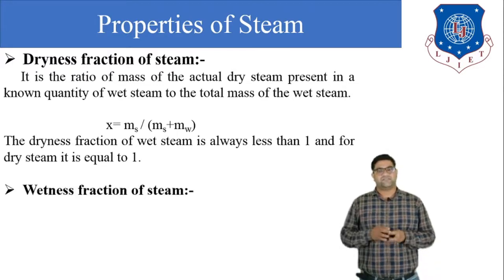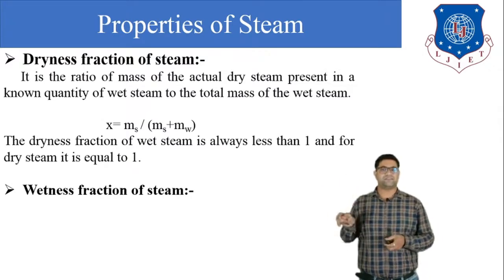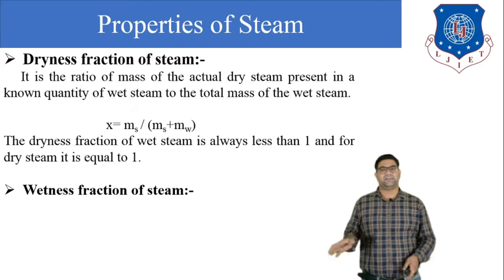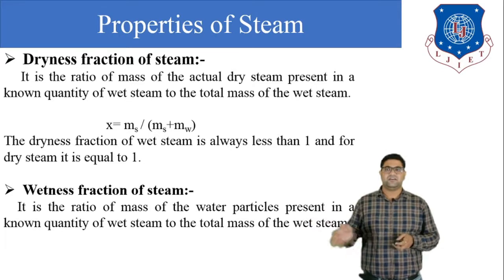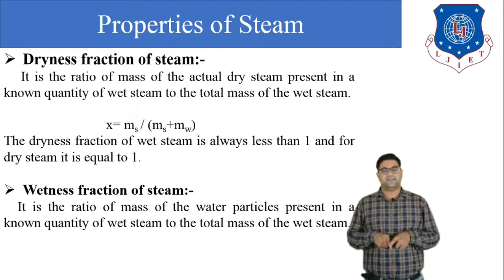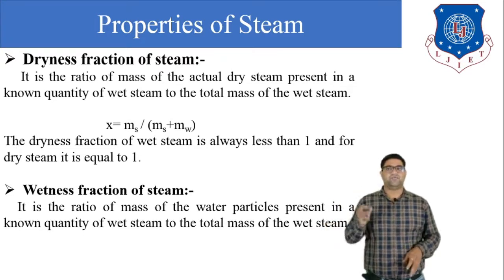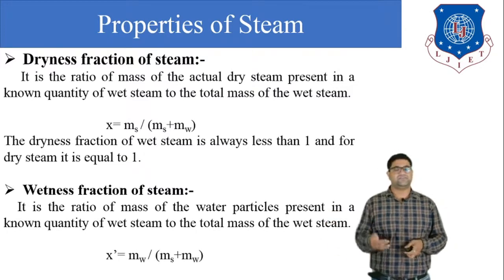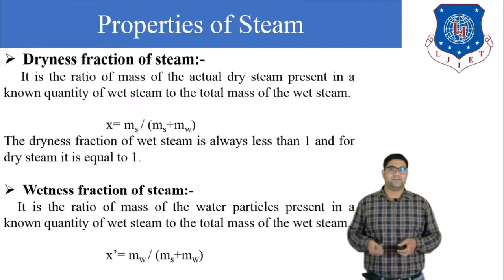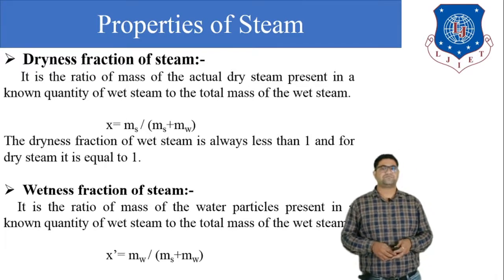Next, wetness fraction. Now wetness fraction is the opposite of the dryness fraction. How much water is present in the entire mixture, that we indicate by the wetness fraction. The simple definition is that it is the ratio of the mass of water present in the entire mixture. So we can write that wetness fraction is equal to mw upon ms plus mw.